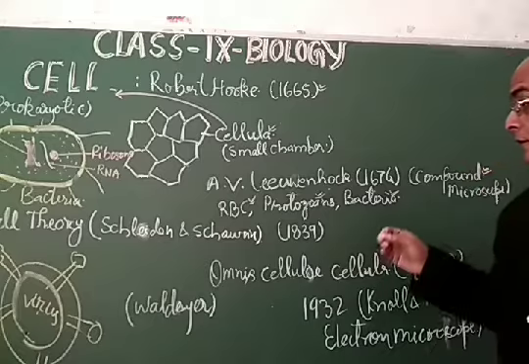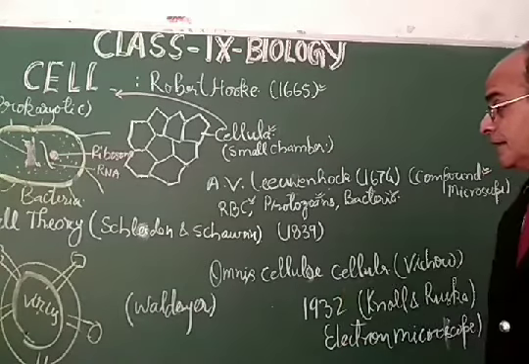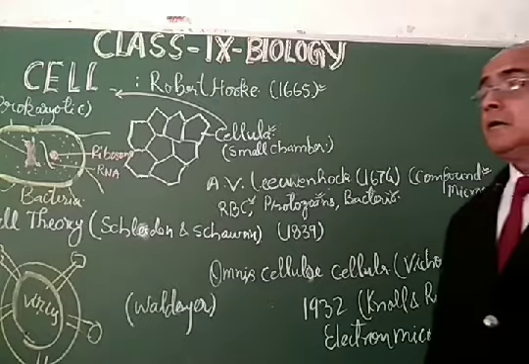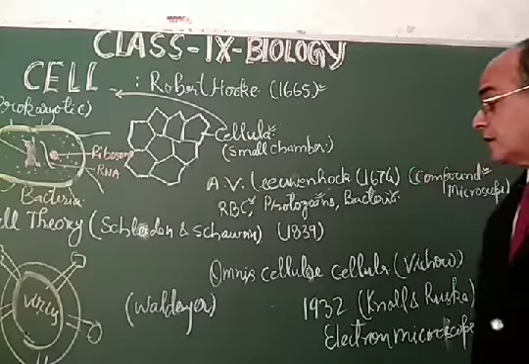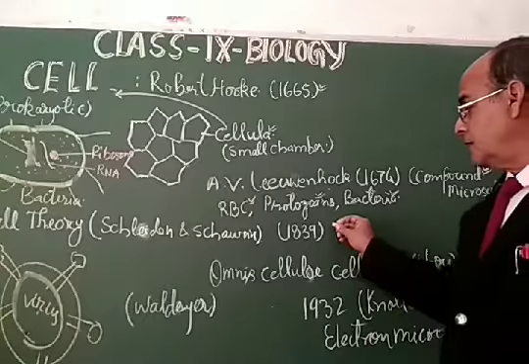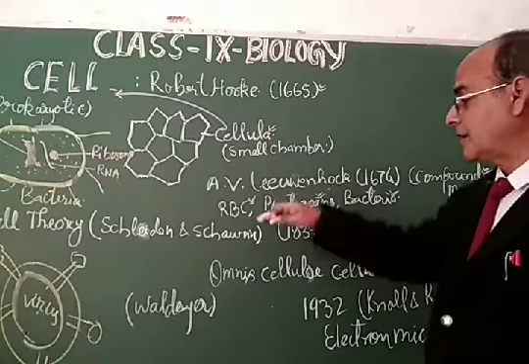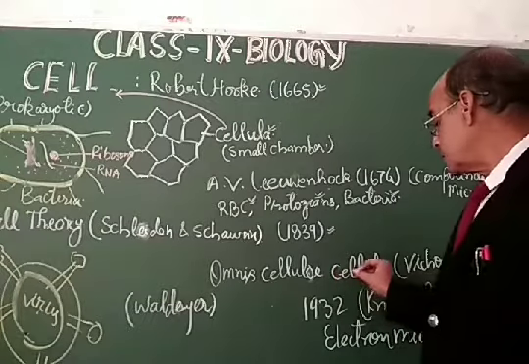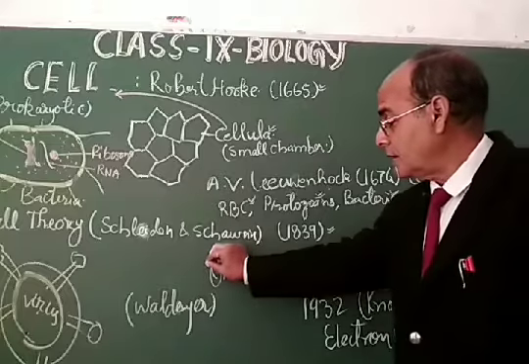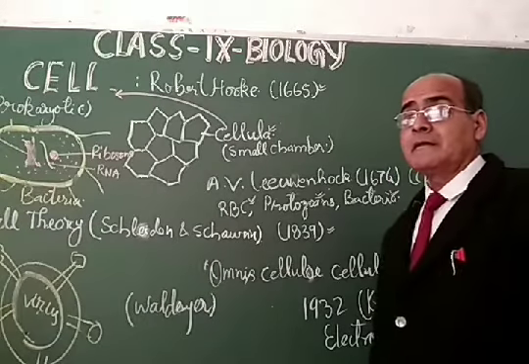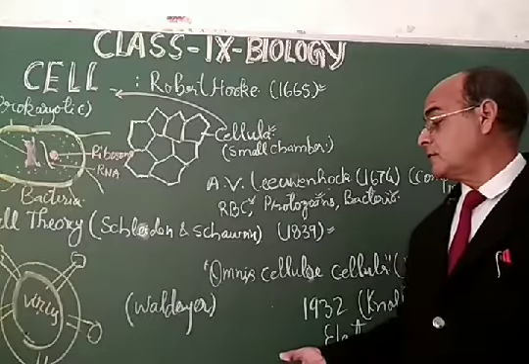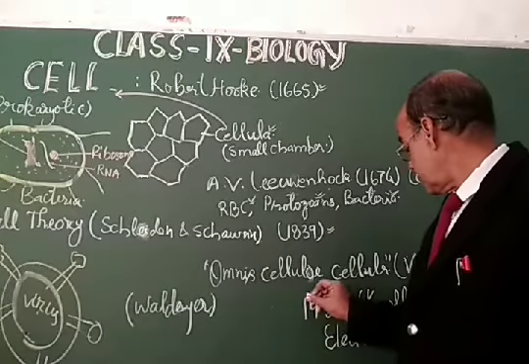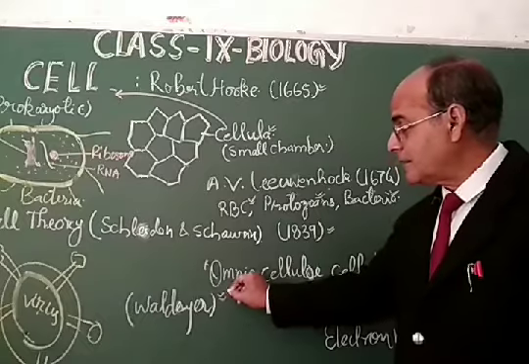Dear students, in 1839, Schleiden and Schwann proposed the cell theory. They discovered some more about the cell in 1839, and expressed it as omnis cellula, which is a Latin phrase. That means the cell arises from a pre-existing cell, and that was established by Virchow as part of the cell theory.